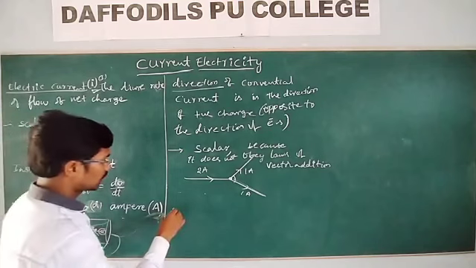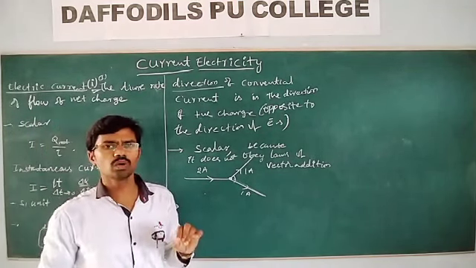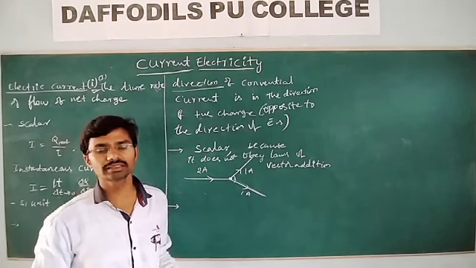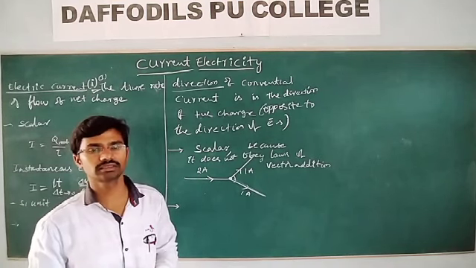So let us see how the electric current flows in conductors, in insulators, in electrolytes, or in discharge. What are the charge carriers?